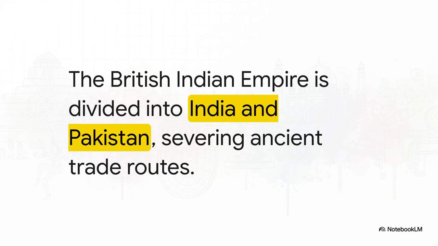But it arrived alongside profound, heartbreaking tragedy. The British Indian Empire was partitioned into two independent dominions, India and Pakistan. This monumental political shift overnight severed ancient trade routes, uprooted millions of lives, and resulted in one of the most complex, devastating, and bloody demographic splits in human history. It forever altered the geopolitical map of South Asia.